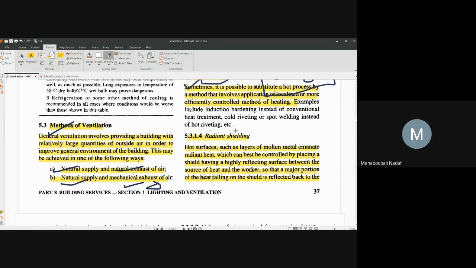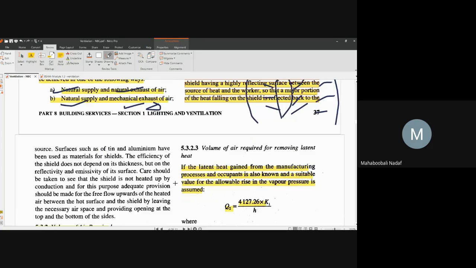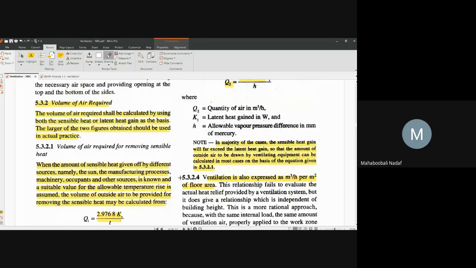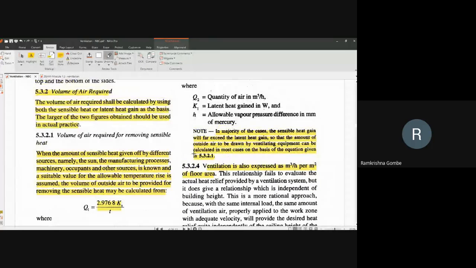Next is radiant shielding. Suppose there is some machinery or mechanical plant, and heat is radiating so much. So you provide one good reflecting surface so that the radiation is reflected back. This is called radiant shielding, because it acts as a shield. Reflective inside, insulation outside, is a better combination. Is that okay? Okay.